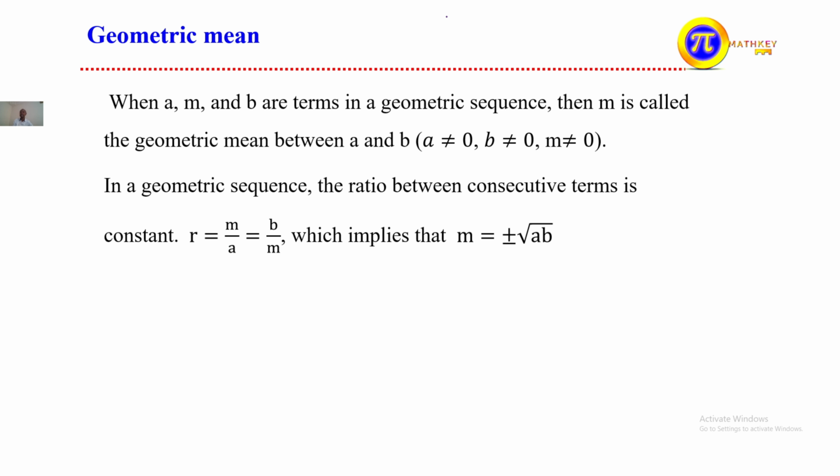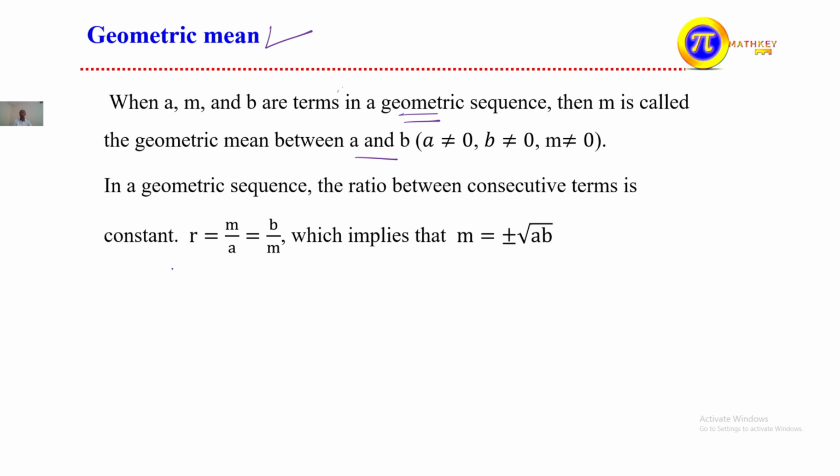The next one is geometric mean. Previously, what did we see? We saw arithmetic mean. Here, the corresponding one that we consider is geometric mean. When A, M, B are terms in a geometric sequence, the M is called the geometric mean between what? A and B. When do we call it the geometric mean between A and B?